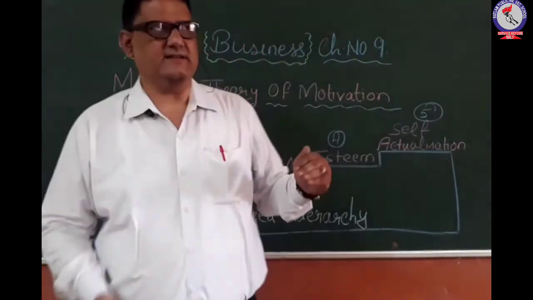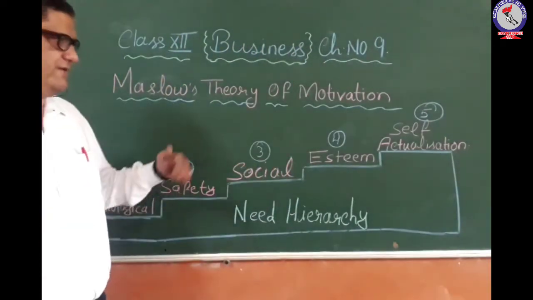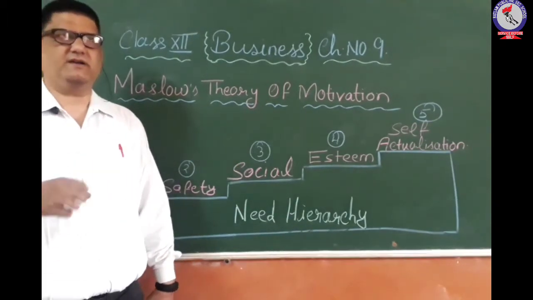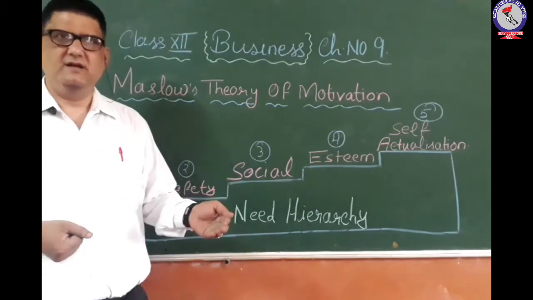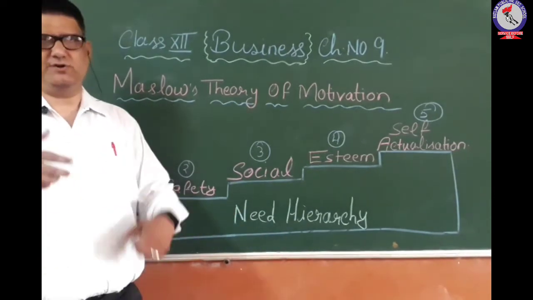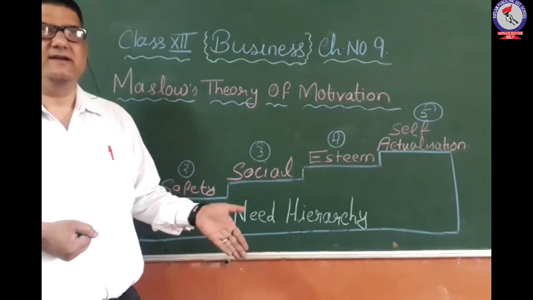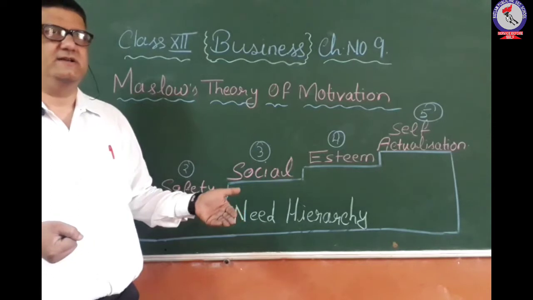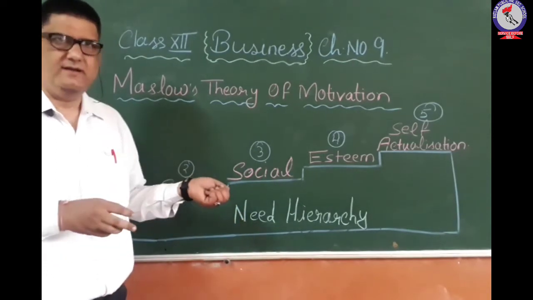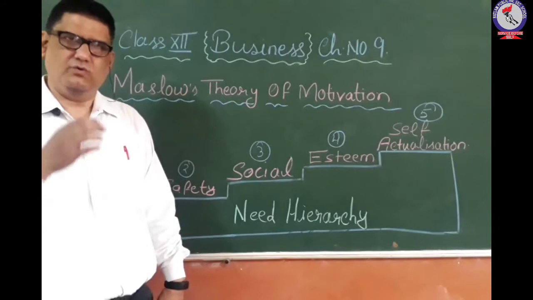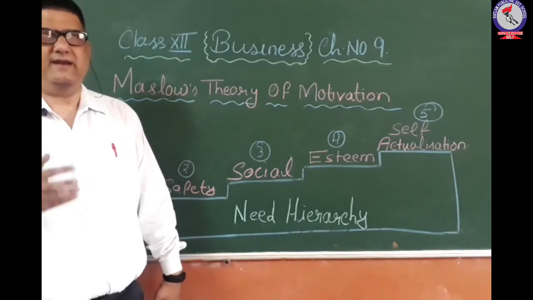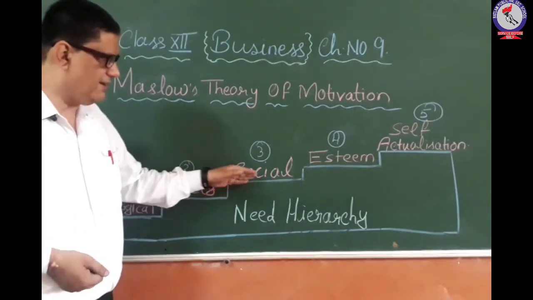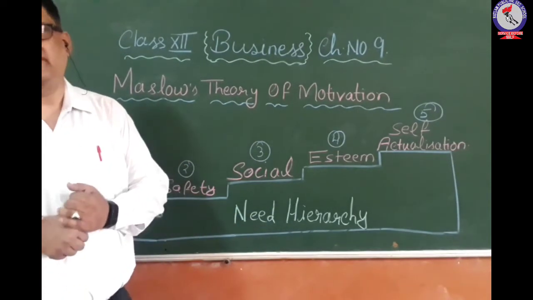In the organization where you are working, you are mixing with other persons, creating a social group, friends with whom you can share your joys and your sorrows, and from whom you can get love and affection. So you need a society, you need a number of persons who are there with you and with whom you can enjoy your life. So now you will be thinking of fulfilling your social needs.